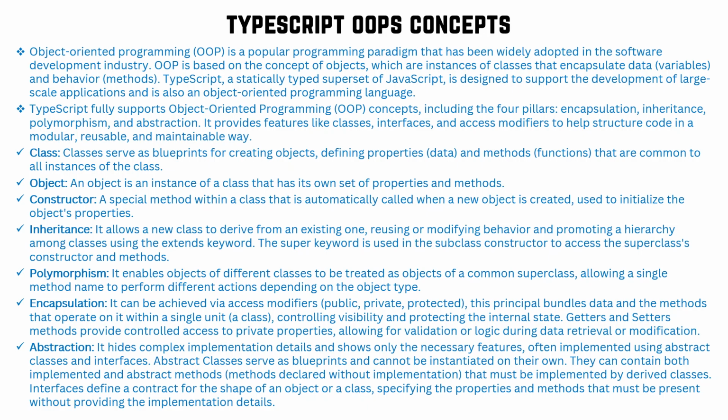So encapsulation can be achieved via access modifiers. There are three primary access modifiers available: public, private, protected. We'll discuss them in the upcoming slides.